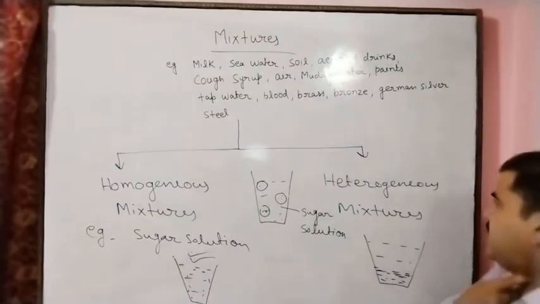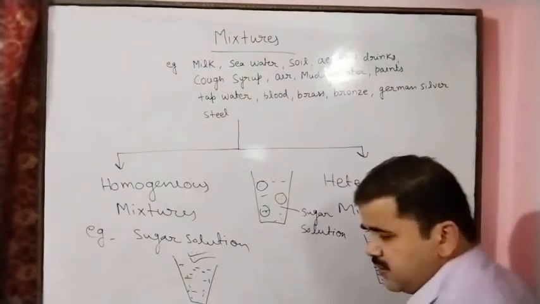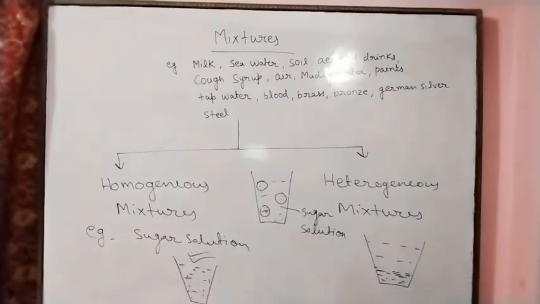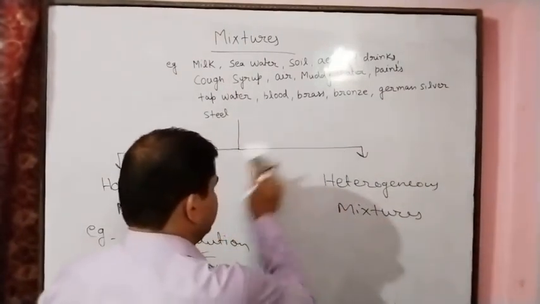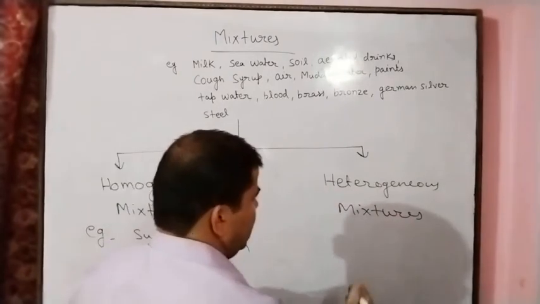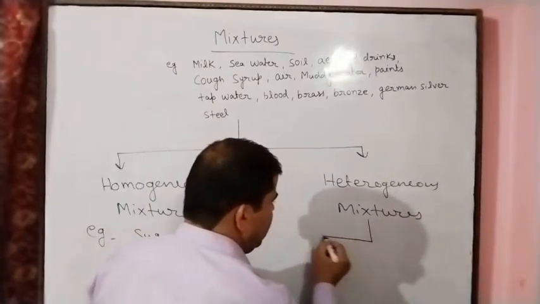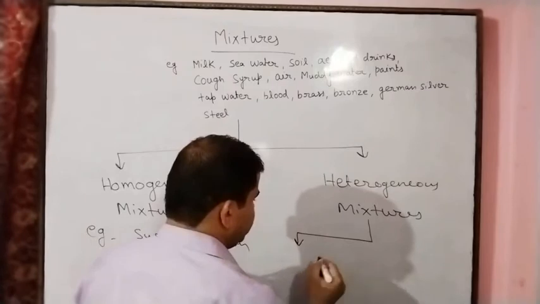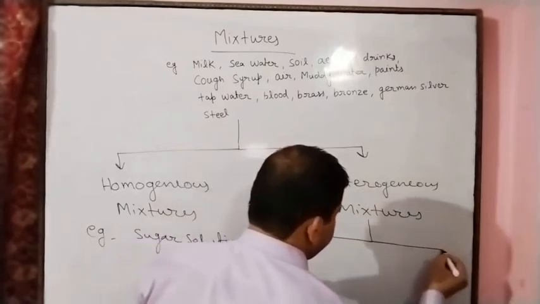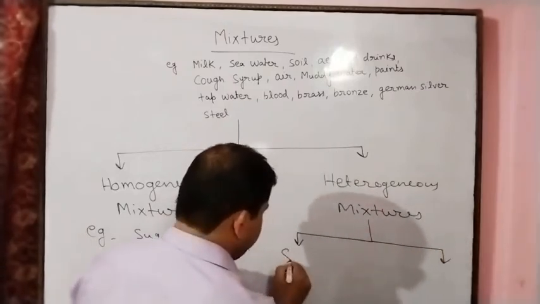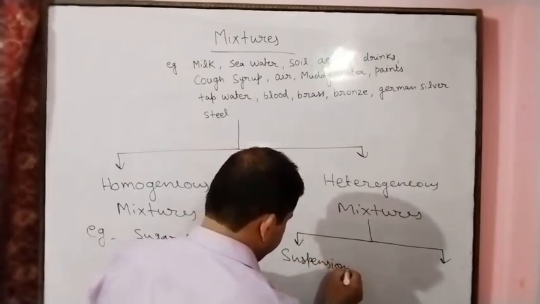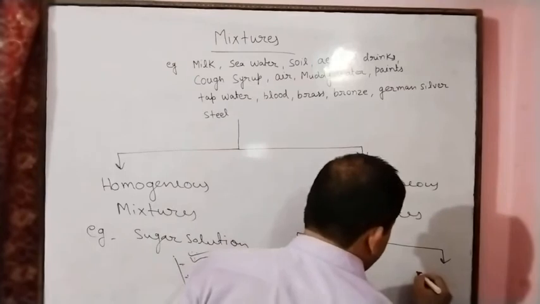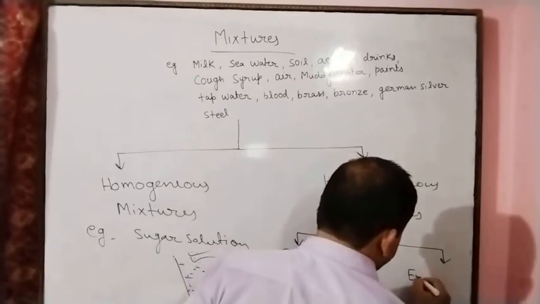And after this, the heterogeneous mixture is categorized into two: suspension and emulsion.